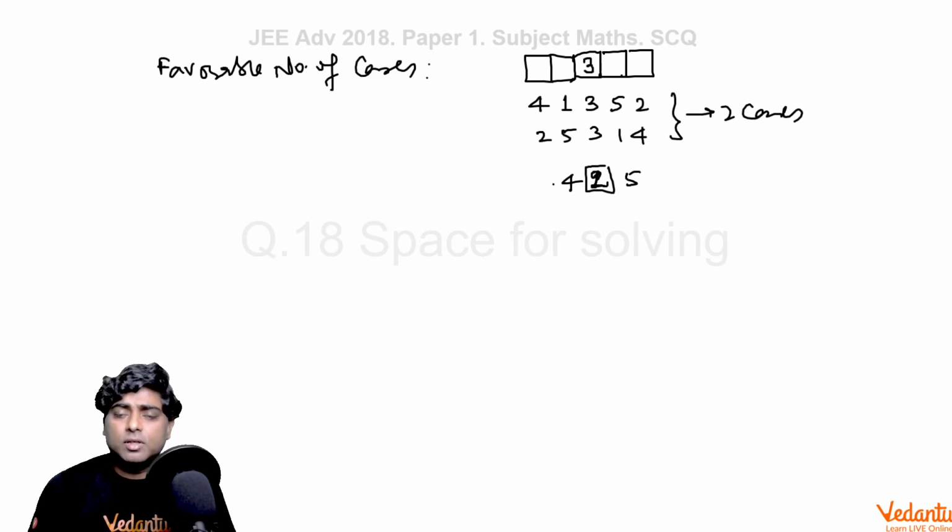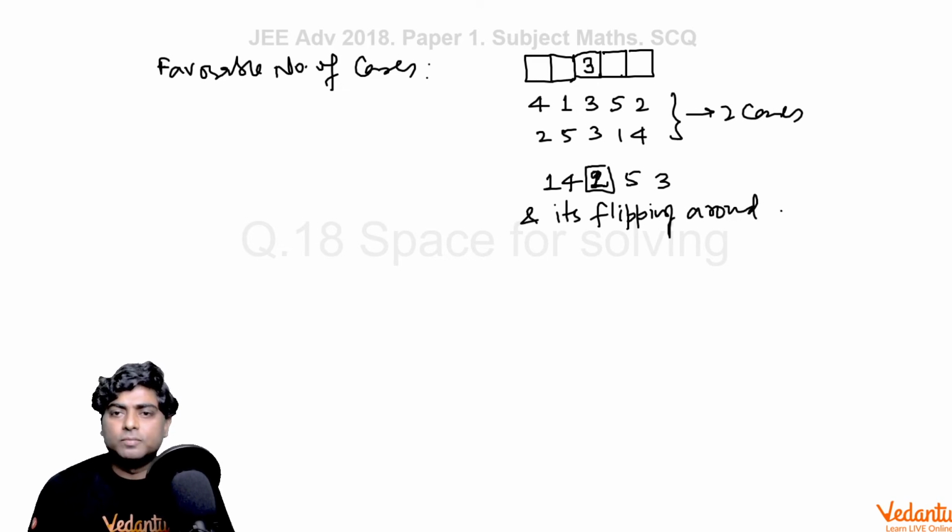Besides 4, 3 should not come. So here 1 will come and here 3 will come, and it's flipping around 2, the middle number. I am clearly saying that 2 5 here, 4 here, then 1 here, 3 here, right?